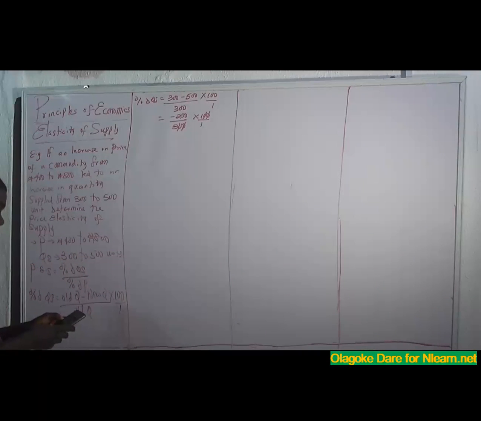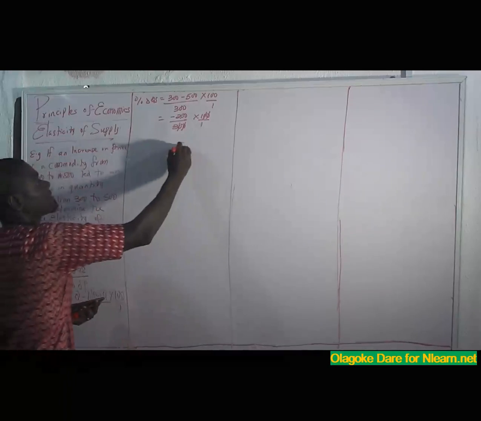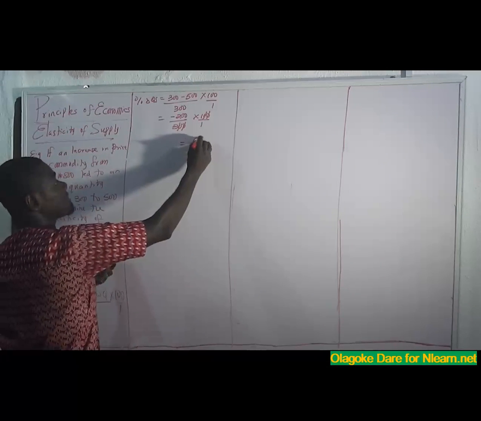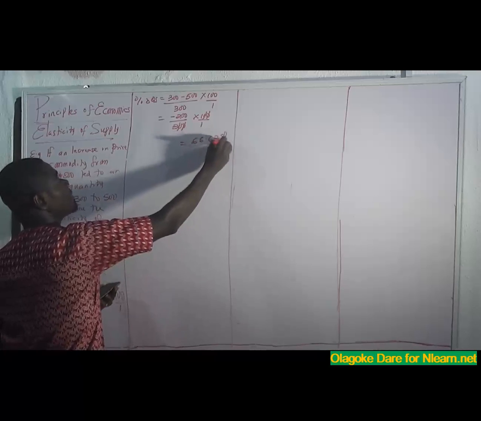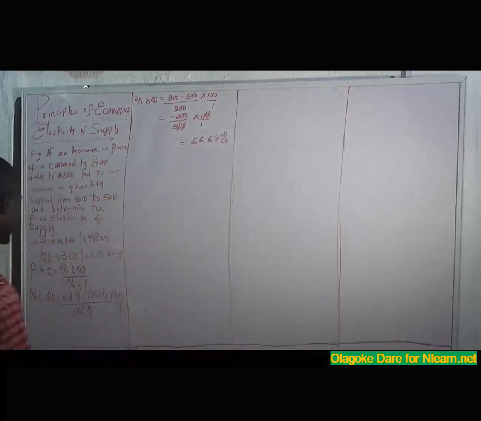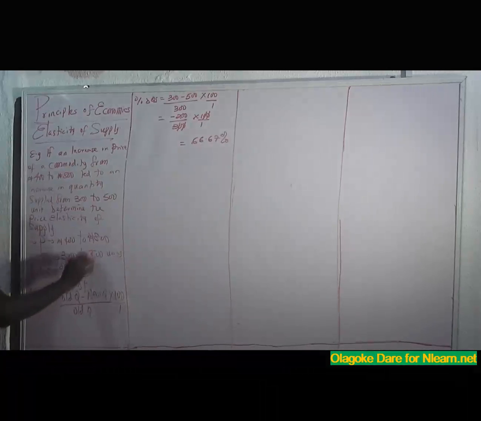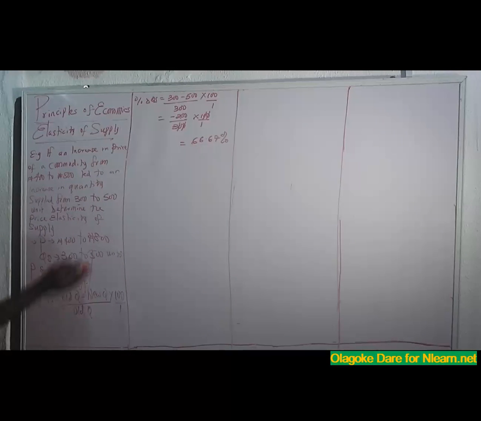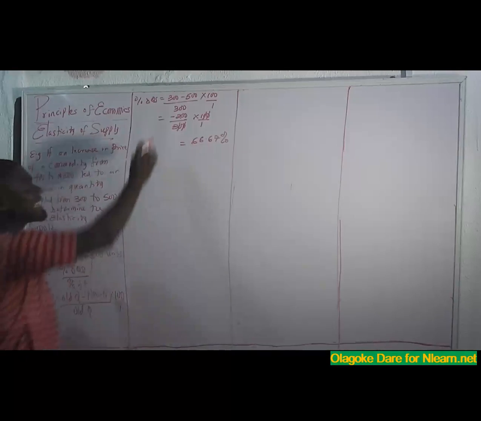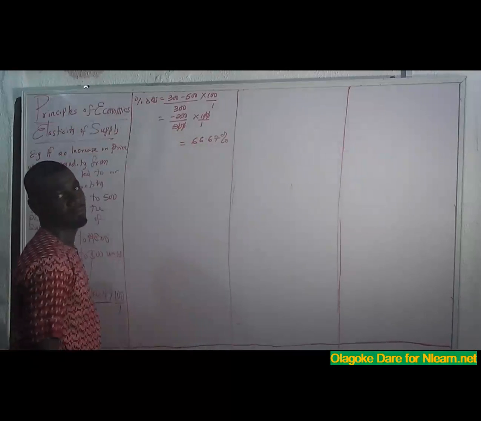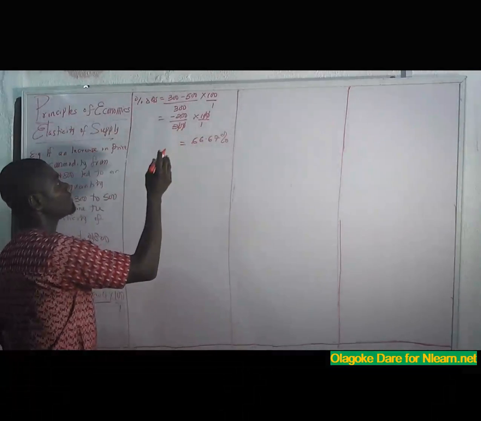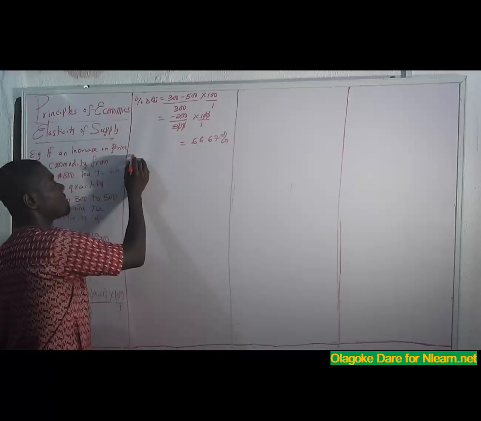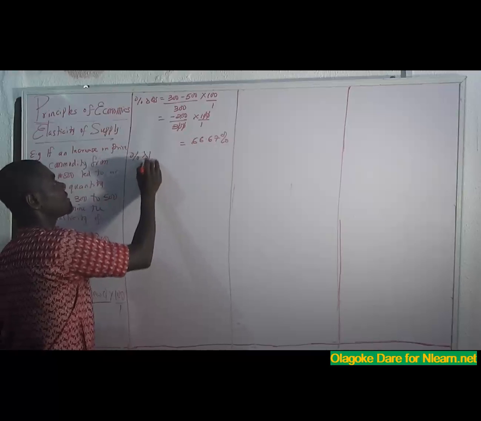So I have 200 divided by 3, so what I have is 66.67%. Please don't forget that just like price elasticity of demand, there's an absolute sign. We don't consider the negative value, so this negative value is gone. We don't consider it. So I need to find my percentage change in price.